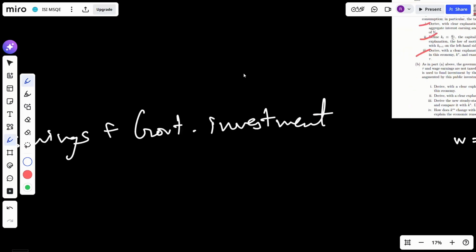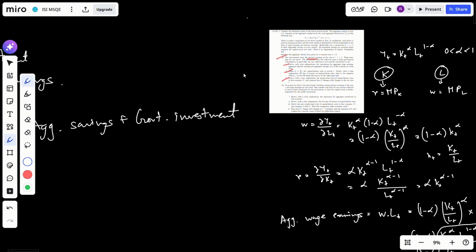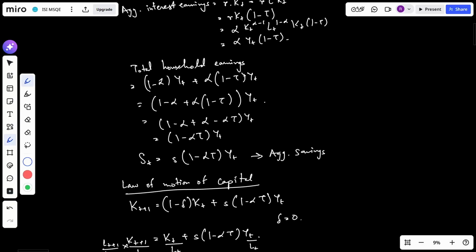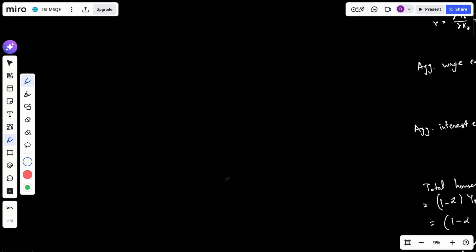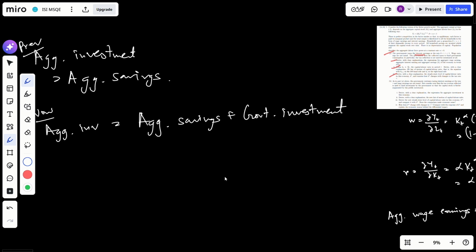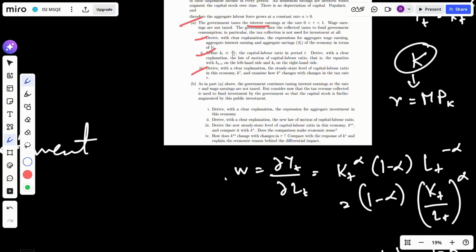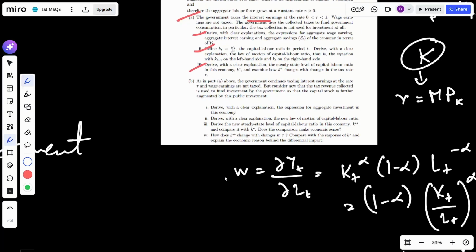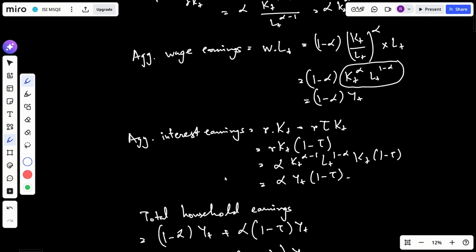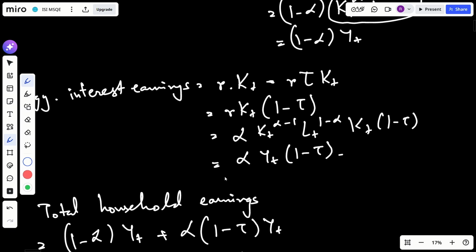So our aggregate savings was equal to this, and government investment is nothing but the entire tax. This is the entire tax collected.